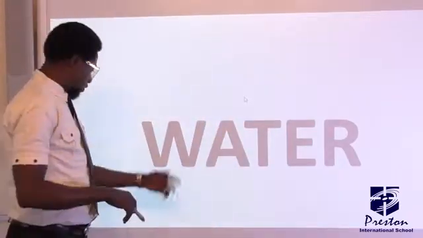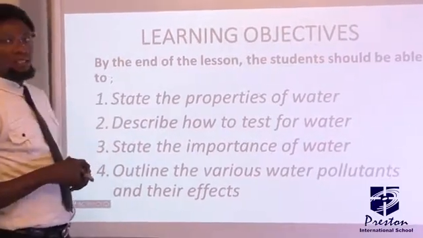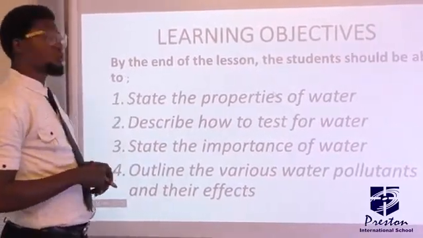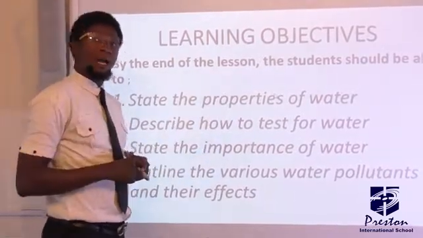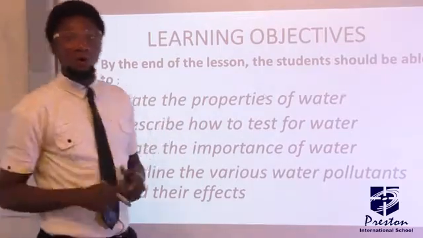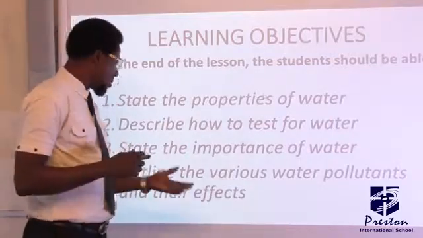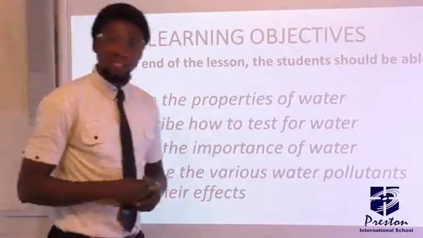In our last class, we discussed water, where we spoke extensively on the sources and the structure of water. Today, we are still continuing on that topic called water. But today, we want to look at some certain areas of water. So by the end of the lesson, I expect every student to be able to state the properties of water, both physical and chemical, and also describe how you can test for water in an unknown sample, as well as identify the importance of water, and lastly, mention the various water pollutants we have.